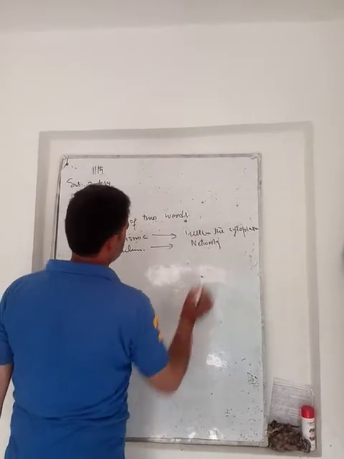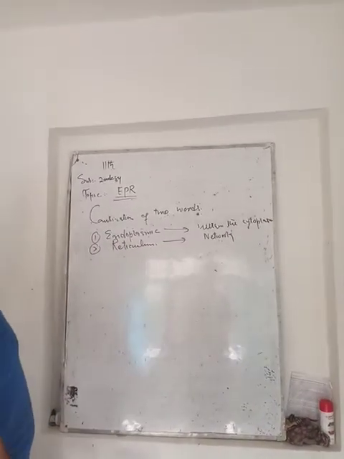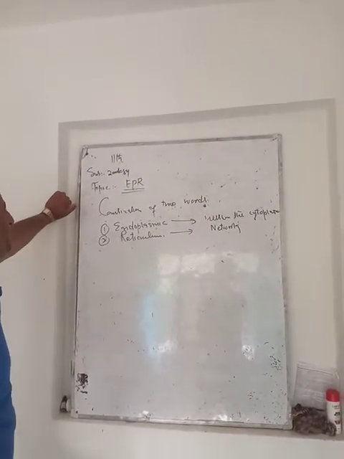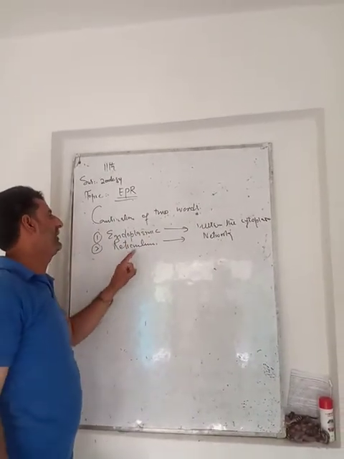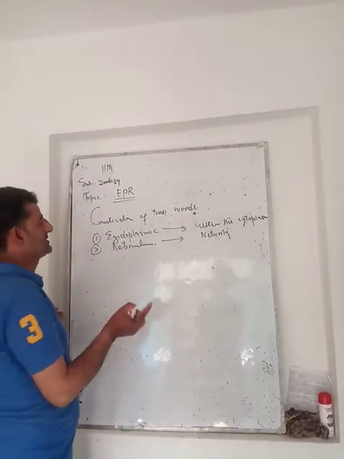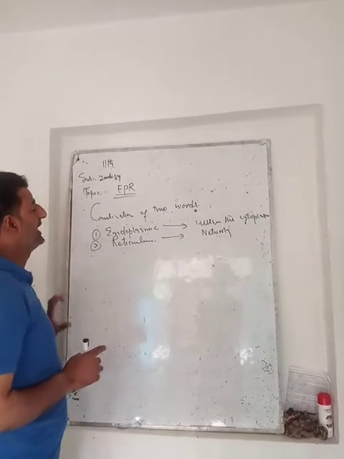Are you getting my point, dear students? This term endoplasmic reticulum is a combination of two words, endoplasmic and reticulum. Endoplasmic means within the cytoplasm and reticulum means network.